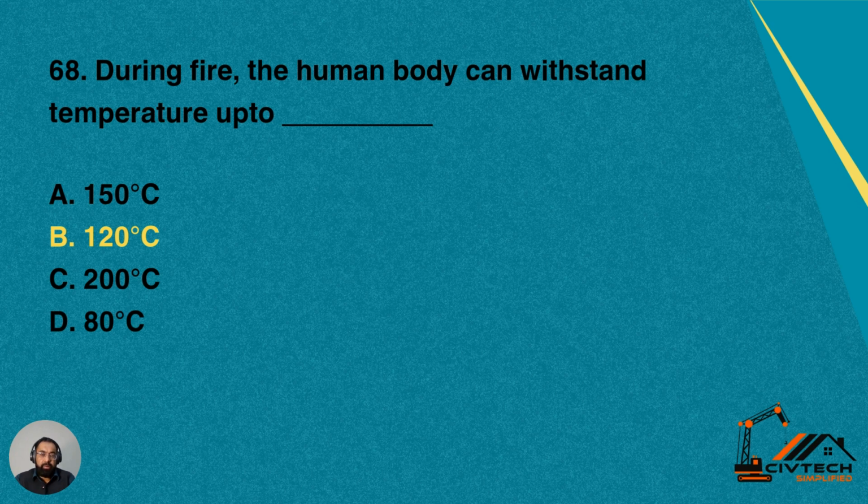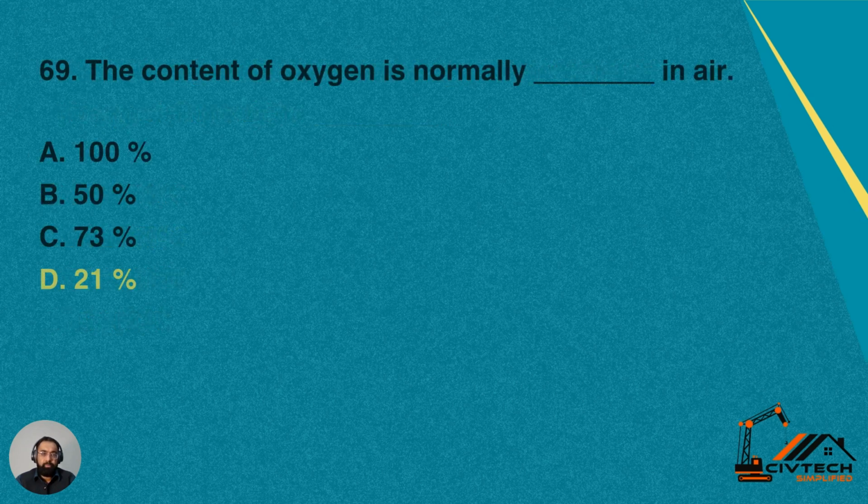Number A, 150 centigrade. Number B, 120 centigrade. Number C, 200 centigrade. Number D, 80 centigrade. So 120 centigrade is the maximum temperature which a human body can resist in a fire incident. So option B is correct for this question.